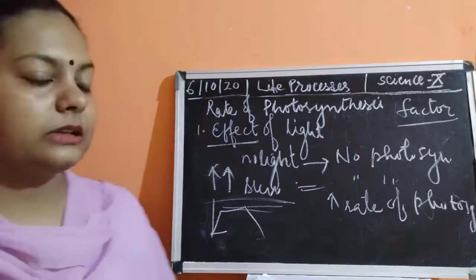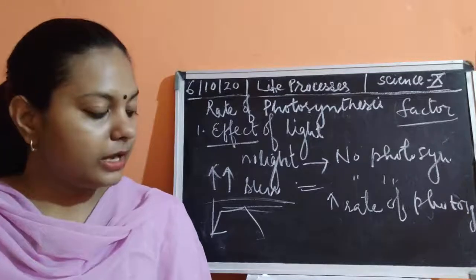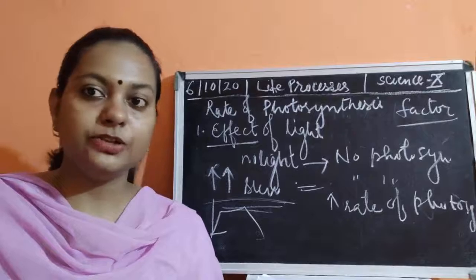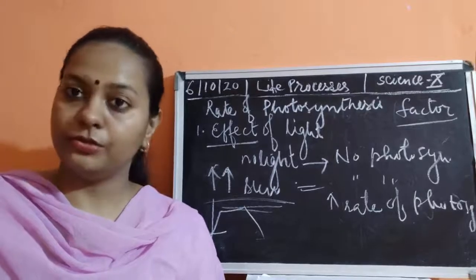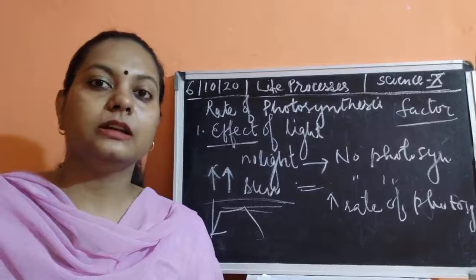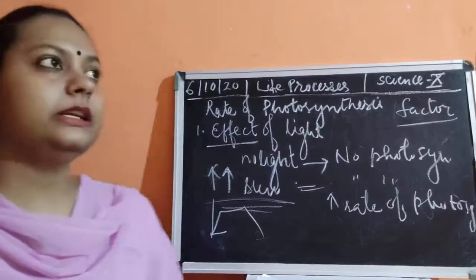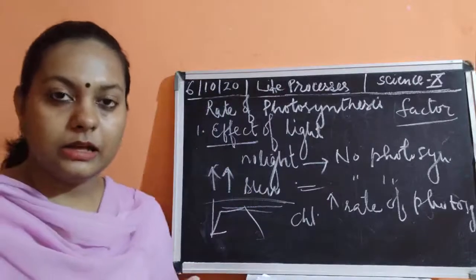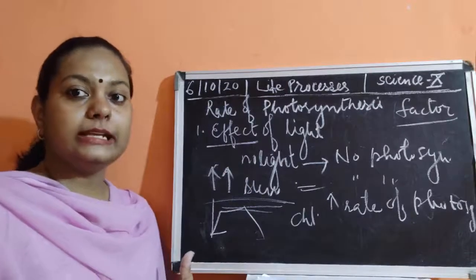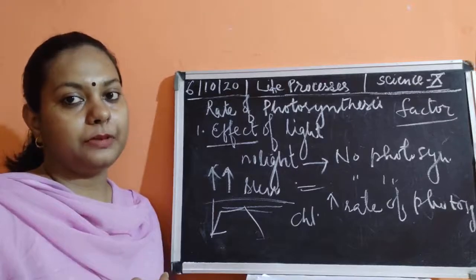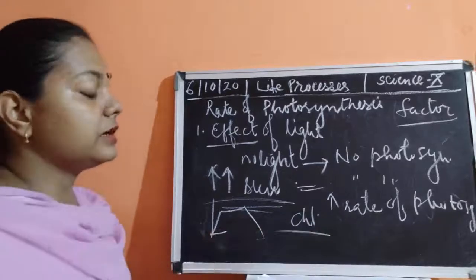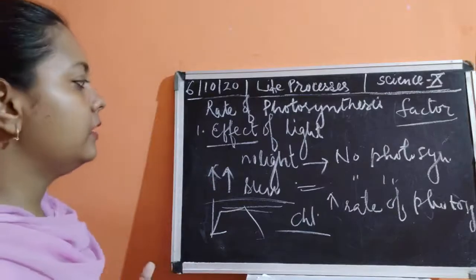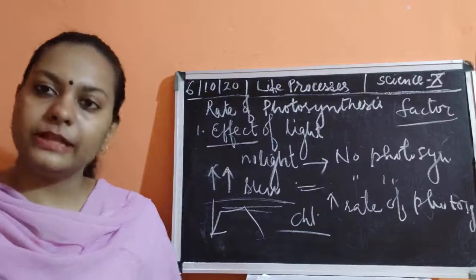Suppose that whenever clothes are stained, if certain stains are there, then what do we do? For white clothes, we simply apply bleach on it. So what is this bleach going to do? Bleach is going to lighten the stains. Similarly here, the coloring pigment was chlorophyll. This chlorophyll is green in color, and if more and more sunlight is falling on it, then it is going to decrease the activity of the chlorophyll, because it is going to be bleached.